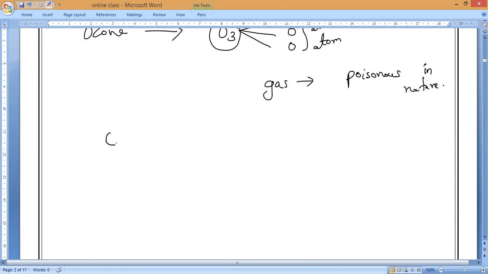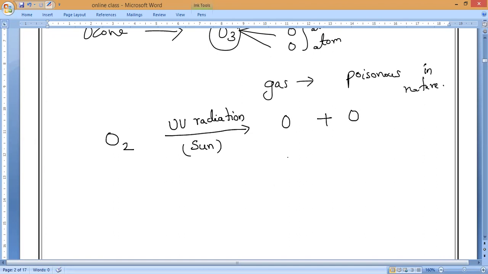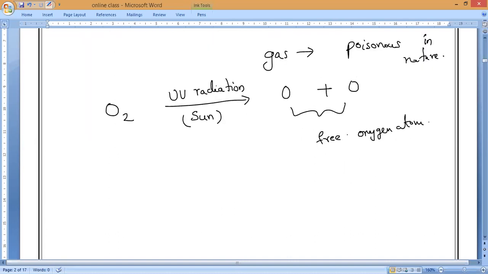That is what step one is. The high energy ultraviolet rays coming from the sun, UV radiation, will split the oxygen molecule into oxygen atoms. These are what we call free oxygen atoms. These free oxygen atoms that are produced are very, very reactive, as we know oxygen is usually a diatomic molecule.